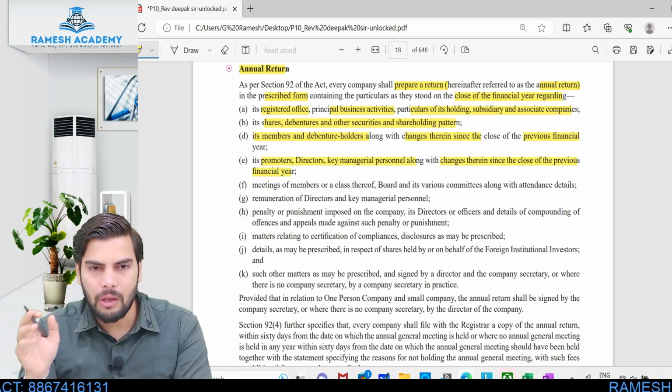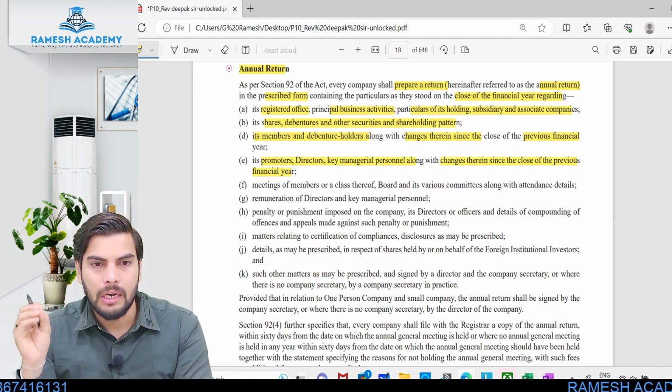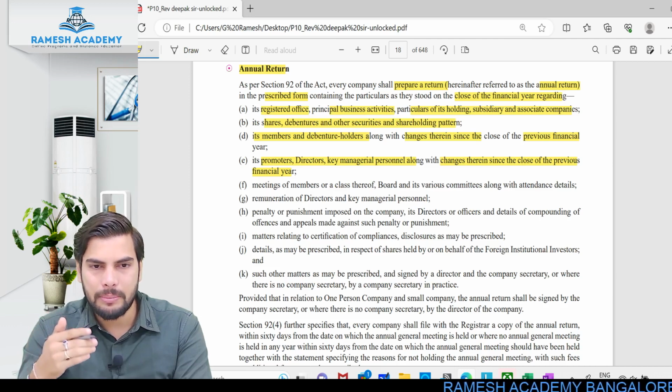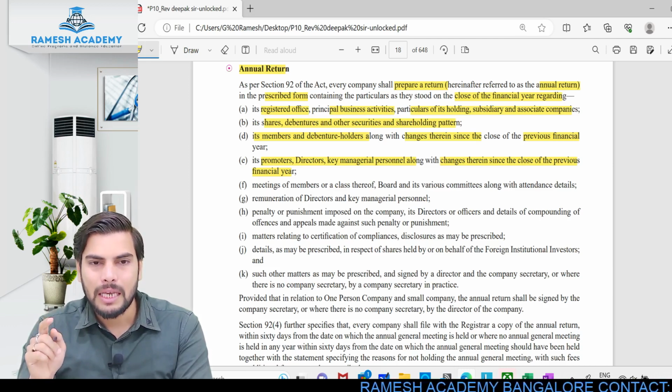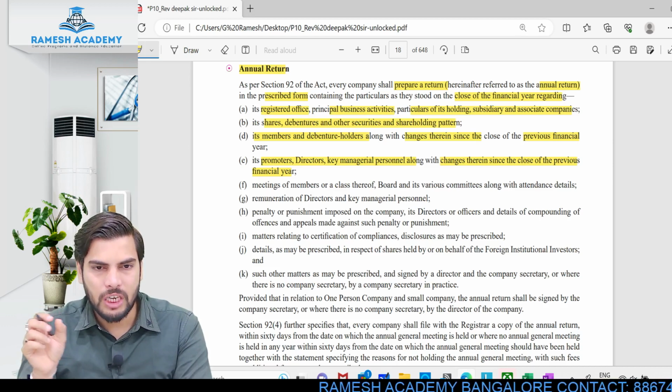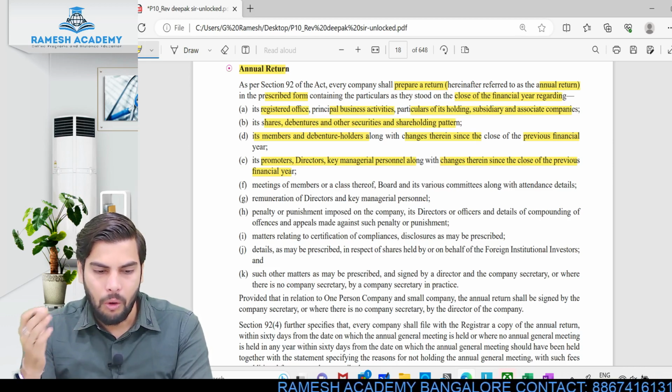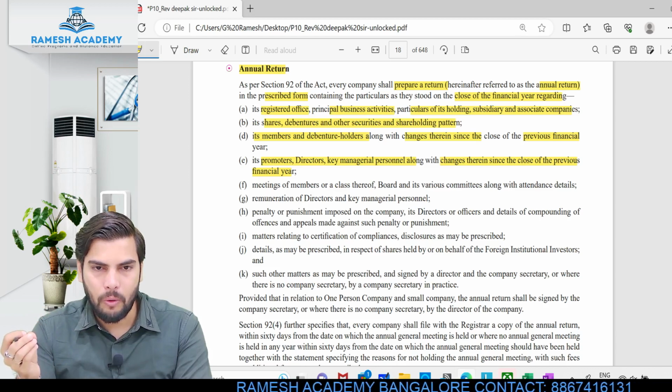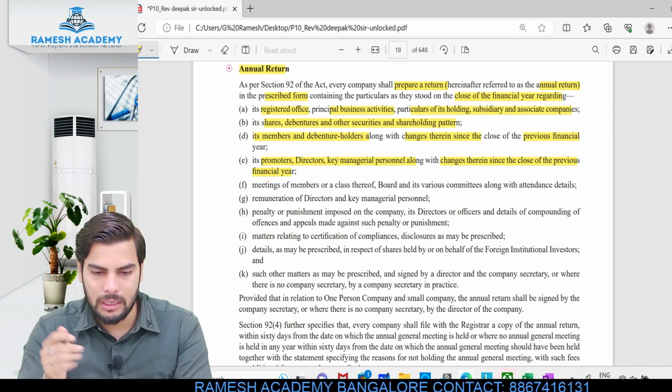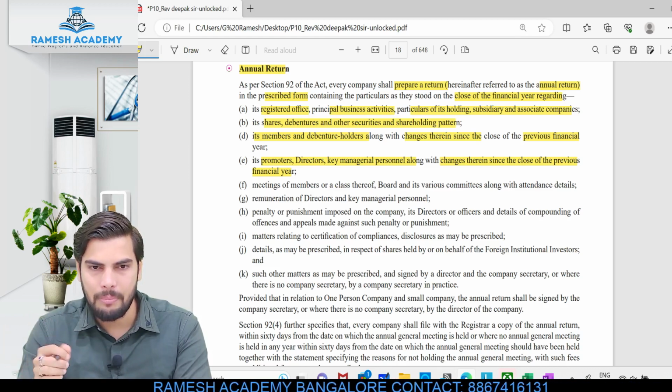Details of the company I already mentioned when it comes to the first point. Details of the company like the name of the company, the registered place of business, has it got any additional place, has it got any subsidiary, associate company, all these things were mentioned in the first point. Second point, I mentioned the number of shares, debentures and shareholding pattern. When it comes to the third point, I just provided the details about the shareholders and the debenture holders, and any changes happening therein.